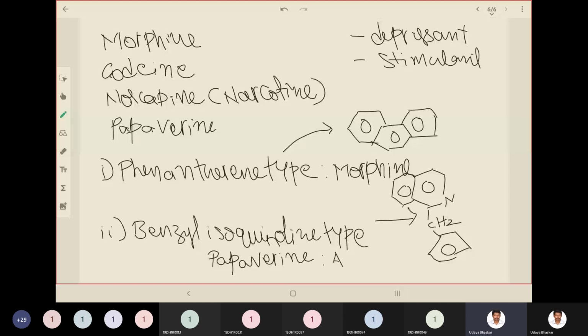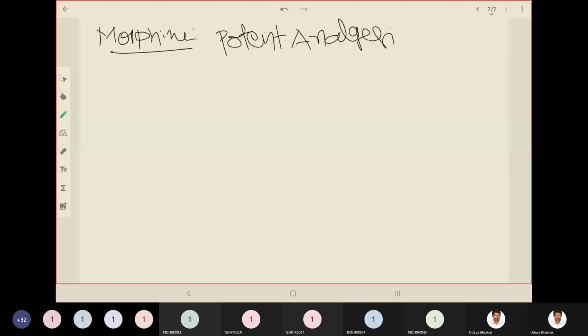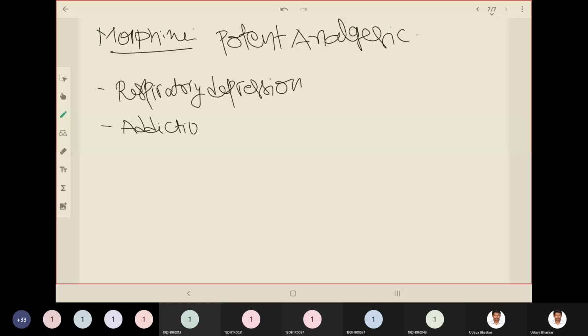Papaverine group. Morphine is a potent analgesic, but it has side effects like respiratory depression, addiction, and sedation.